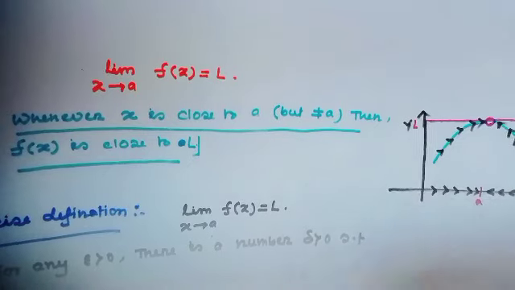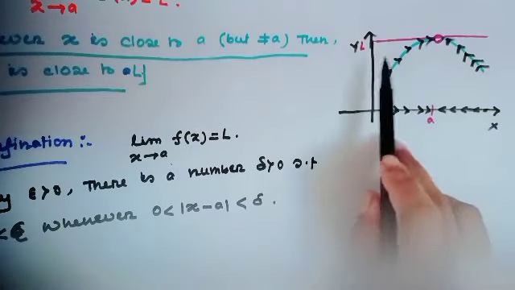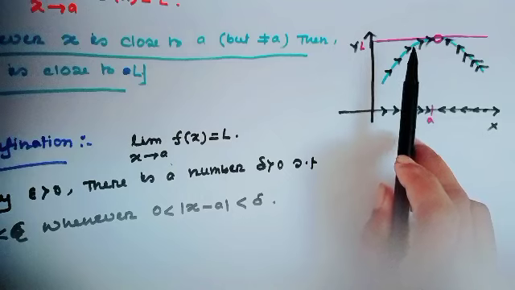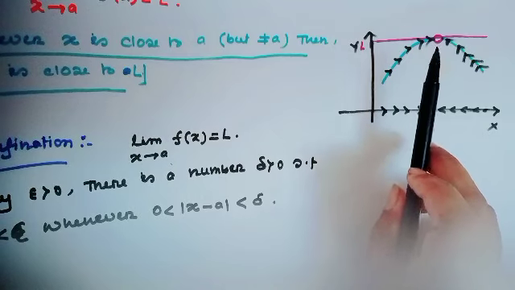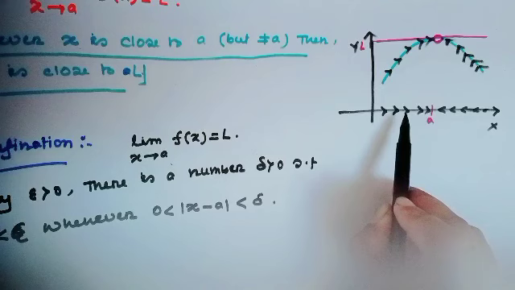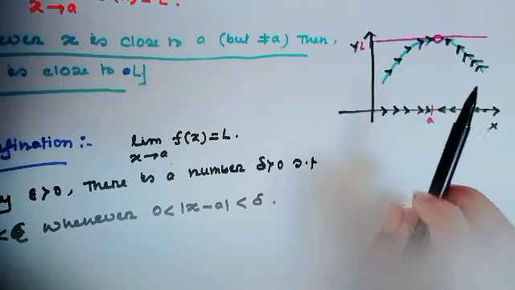And how close to L? This is called the number epsilon, and how close to a? This is called the number delta.